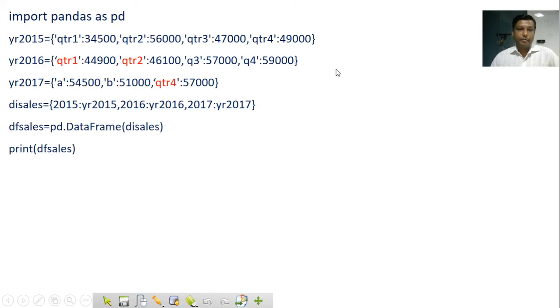Next, I am doing quarter 1, quarter 2, quarter 3, quarter 4, and I am just changing that program. In place of Q1 I have written quarter 1, in place of Q2 I have written quarter 2, and Q3 is same, Q4 we have already taken. Here E, A, B, and I added one quarter 4 value 57000 here. Look at the changes.